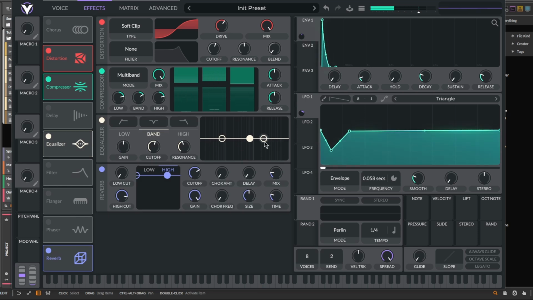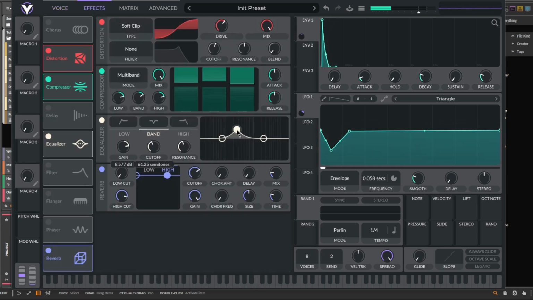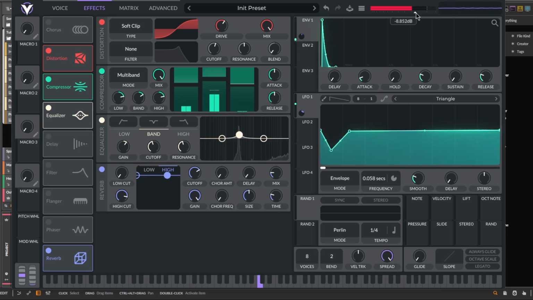Next I added the equalizer and boosted the fundamental frequency slightly, which I slightly adjusted with the transpose. A really strong fundamental seems to be fundamental to the pop sound. Adjust the output gain so it's not clipping. A little tweak here, a little tweak there, and we have a pretty decent pop sound.